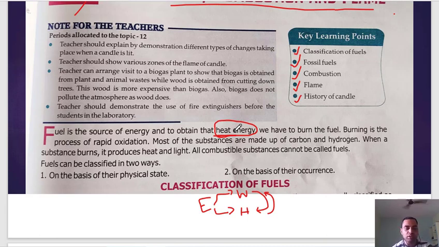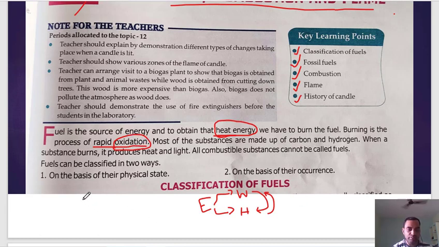Suppose in your kitchen, your mom or you yourself is cooking something. So for that you need to burn the LPG gas. So that is a fuel which produces heat. So burning is the process of rapid oxidation. So what do you mean by oxidation? What is the meaning of oxidation? Oxidation is the process in which oxygen is added.